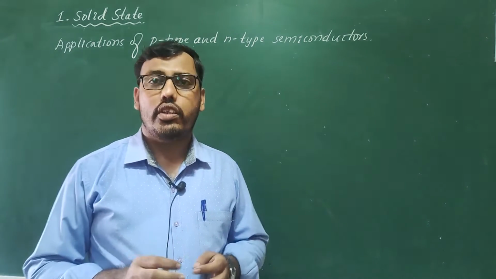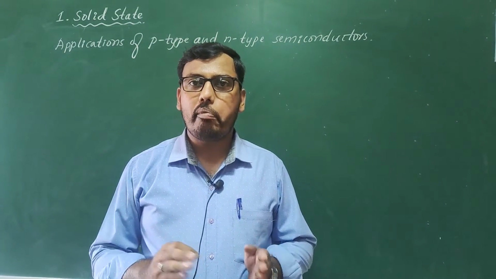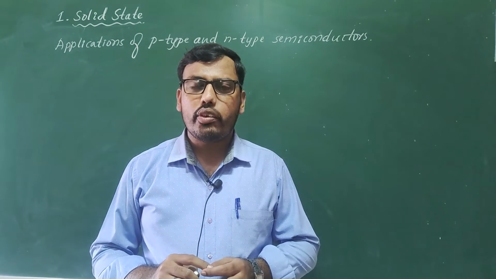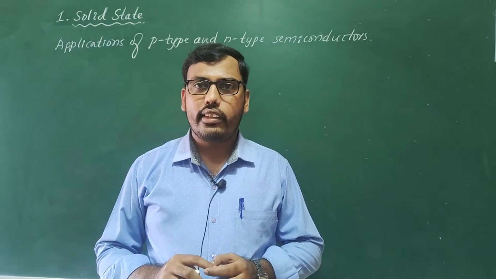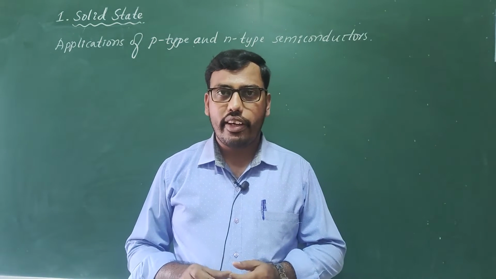There is a diode. A diode is the combination of p-type and n-type semiconductors. These diodes are used as rectifiers.